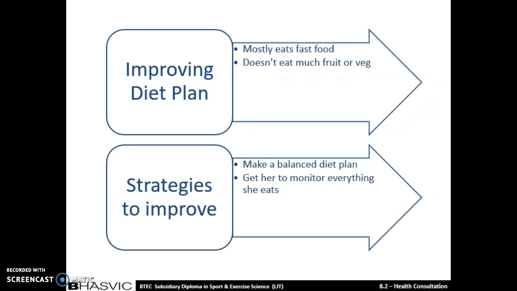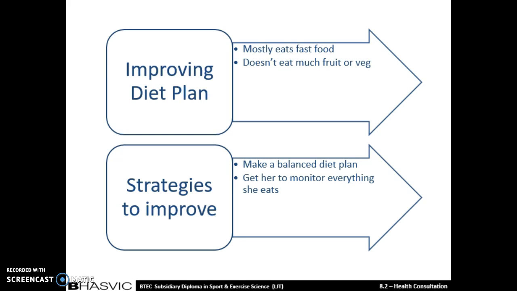The second weakness is her diet. Her diet is very poor, as she mostly eats fast foods for dinner, and she doesn't eat much fruit or veg and eats a lot of fat, so therefore her diet is very unhealthy and not balanced. This is bad, as it means that she will be putting on weight due to this, and therefore making her lifestyle so much more unhealthy than it needs to be, especially if she's going to be wanting to do all this exercise.